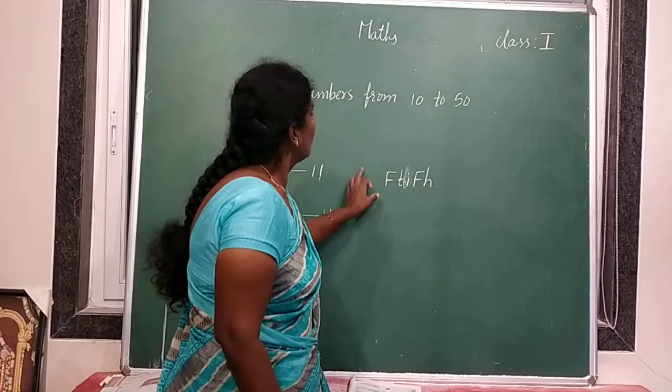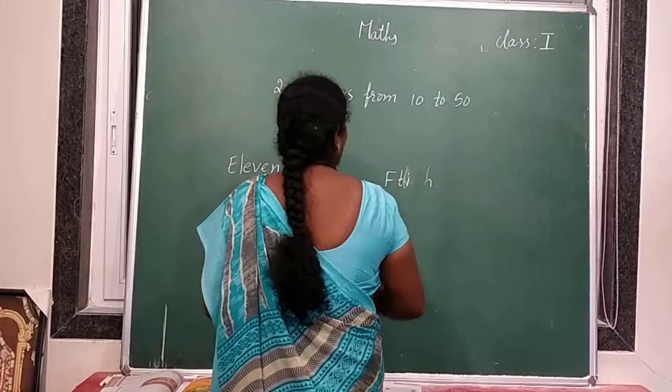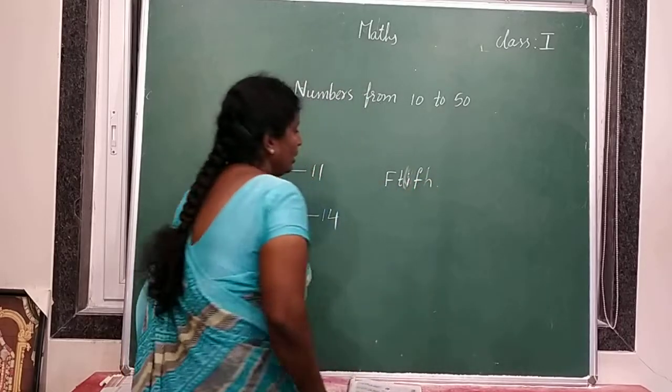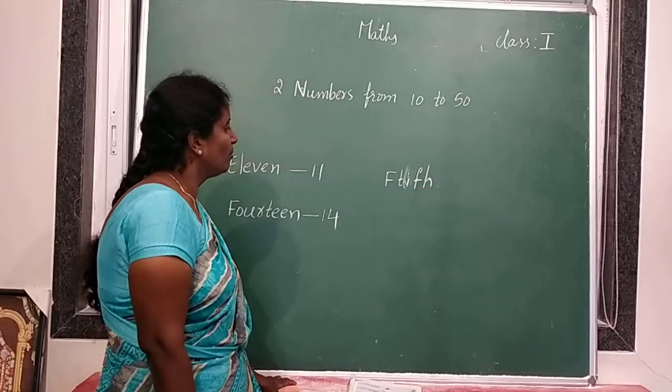Now these are jumbled words. Here you can find the number name. What is that number name?